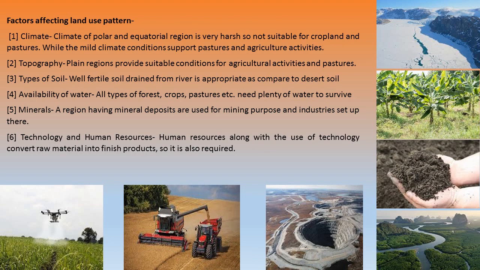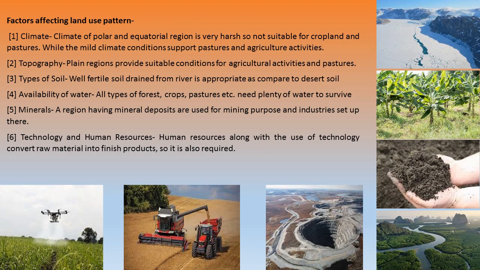So mild climate conditions support pasture and agriculture activities, and people usually prefer to live in those areas. The world's 90% population is living in the plain areas or the temperate zone of the earth, on both sides, the northern and southern hemispheres.